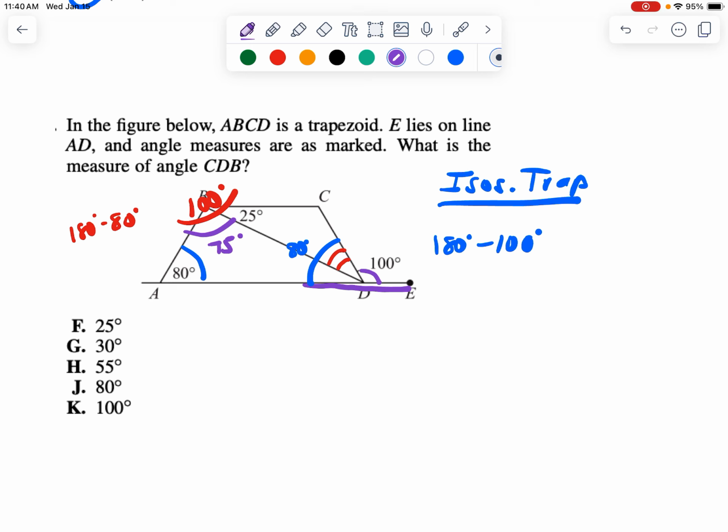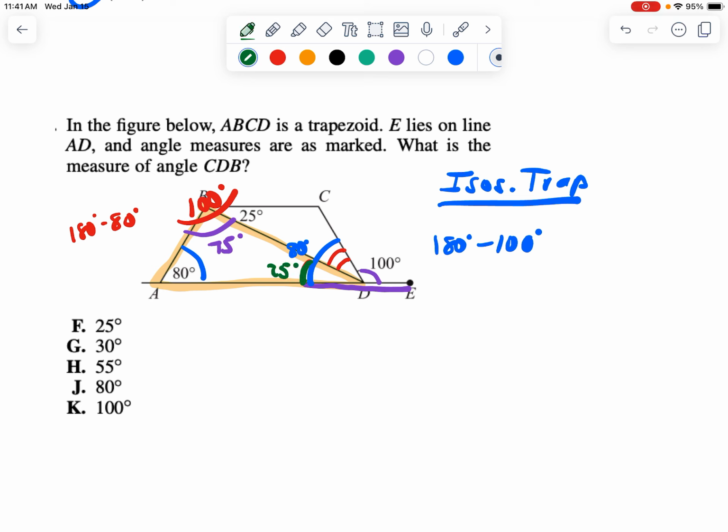And if that angle is 75, and there's a lot of ways to do this, but if we look at this triangle now, the one I'm highlighting, if we have 75 and 80 and add them up and subtract from 180, because that's a triangle sum, we have that this angle here is 25 degrees.